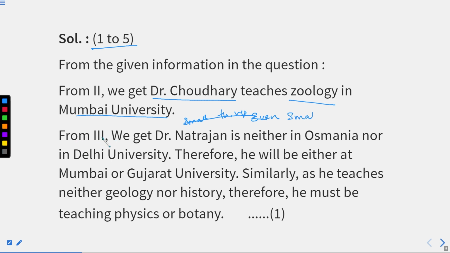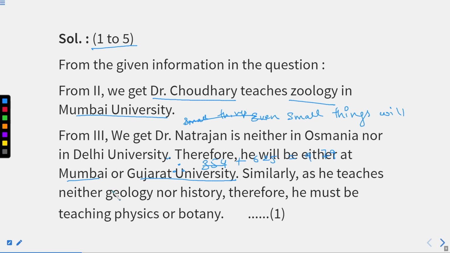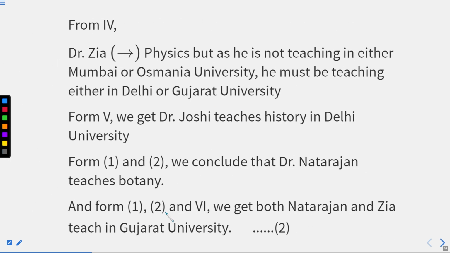From the third, we get Dr. Natarajan is neither in Osmania nor in Delhi University, right? This is second. Therefore, he will be either from the Mumbai University or from the Gujarat University. I hope this is clear. Similarly, as he teaches neither zoology nor history, therefore he must be teaching physics or botany, either one of them, right?